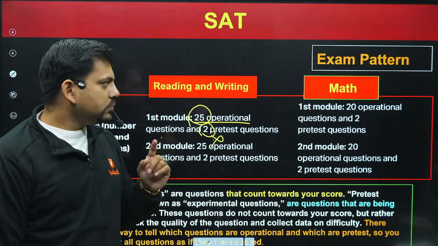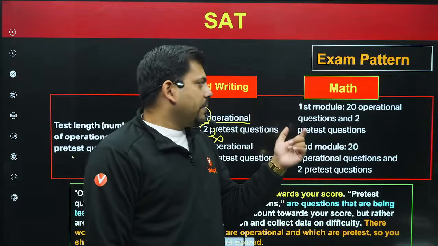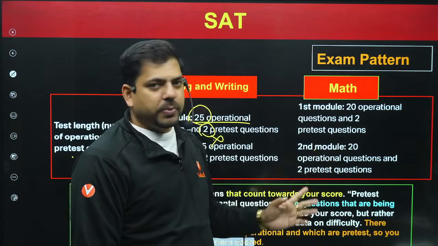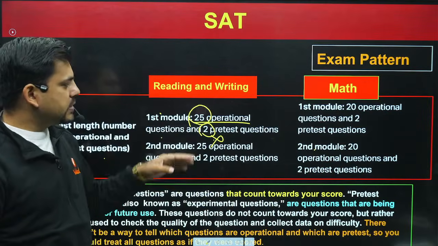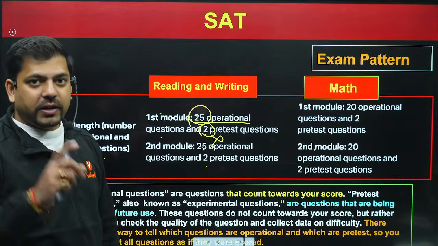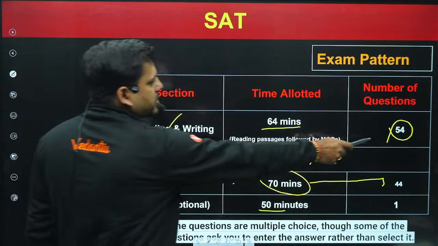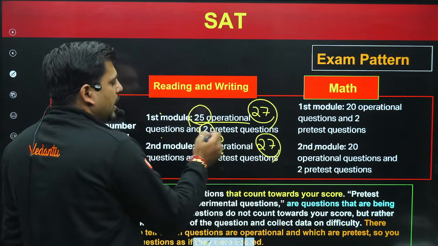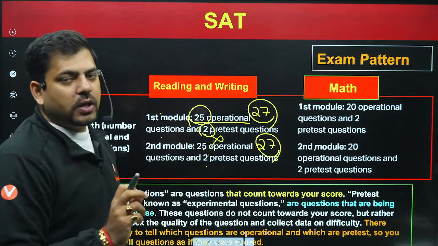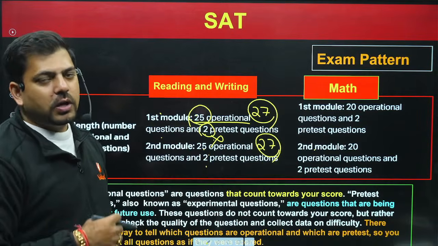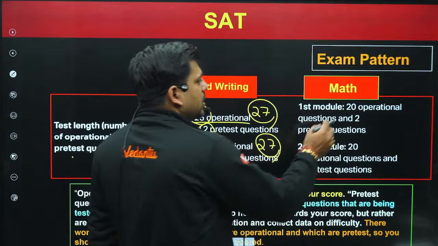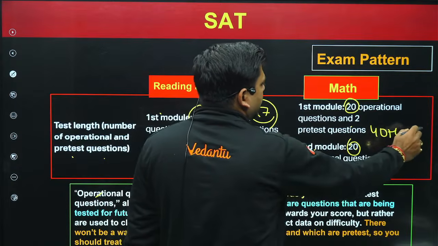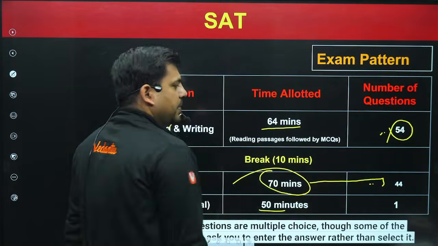That's the part. Now moving forward, mathematics: first module 20 operational questions, 2 pre-test questions, second module 20 operational, 2 pre-test. So there are two modules here. Here also there are two modules, 25 plus 2, 25 plus 2, and that is why in reading writing I had shown you 54 questions. 54 means 27 questions in module 1, 27 questions in module 2. Out of this, 2 and 2, 4 questions would not be evaluated, 50 questions would be evaluated, but you'll have to attempt all 54. Similarly here 20 and 20 would be evaluated, 40, and then 2 and 2 pre-test, that is 4. So that is 44 questions. That is what is given here in mathematics as well.